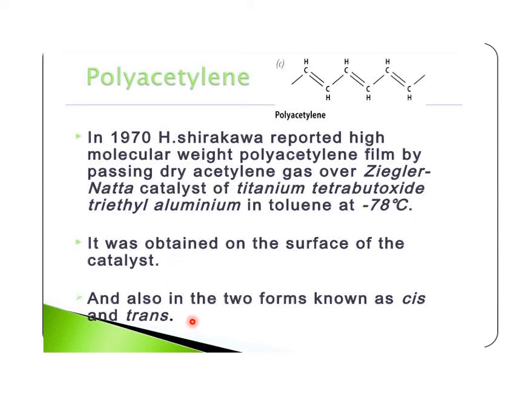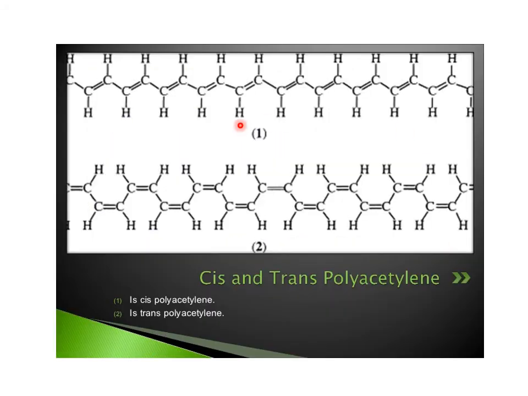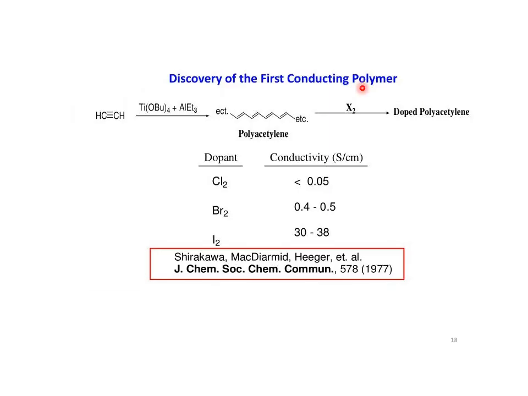This polyacetylene is present in the cis form as well as in the trans form. So these are the two forms of polyacetylene. The first form indicates the cis form, that is the cis polyacetylene molecule, and the second form is known as the trans polyacetylene molecule. Now we'll talk about the discovery of the first conducting polymer.